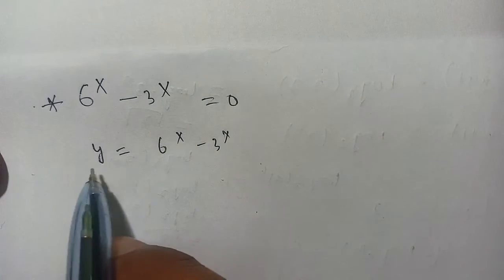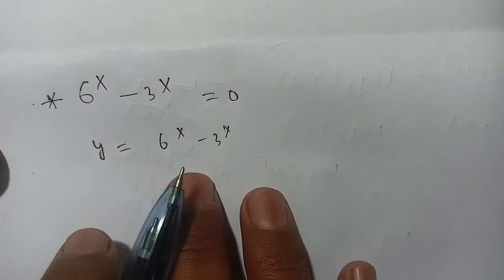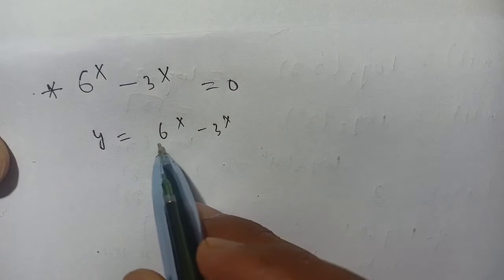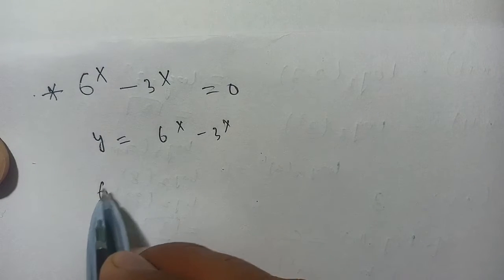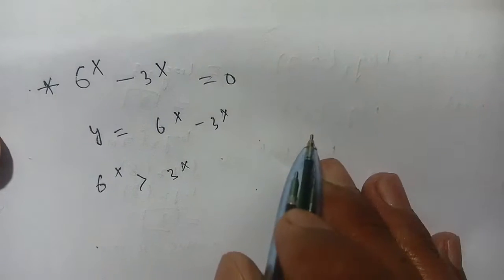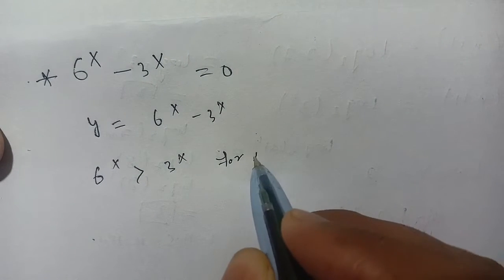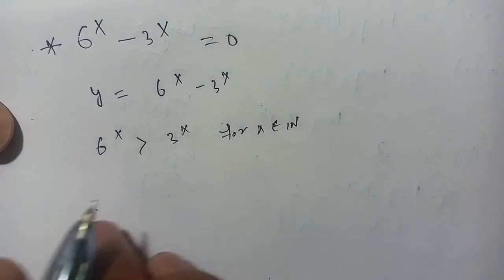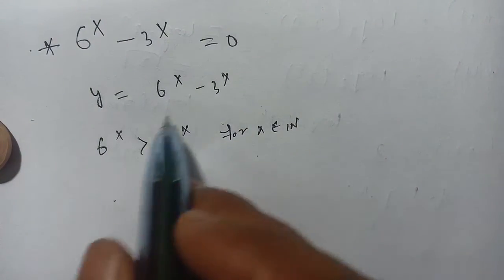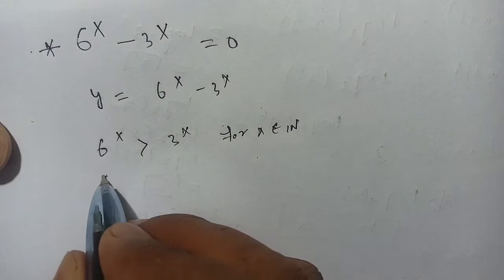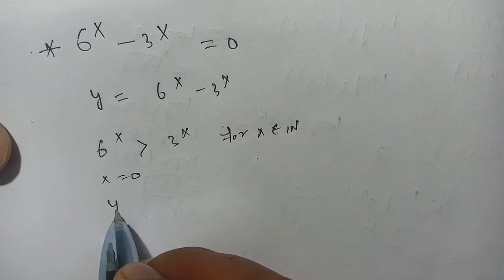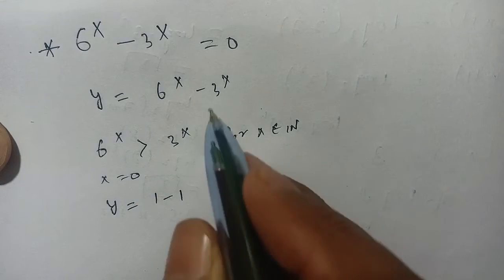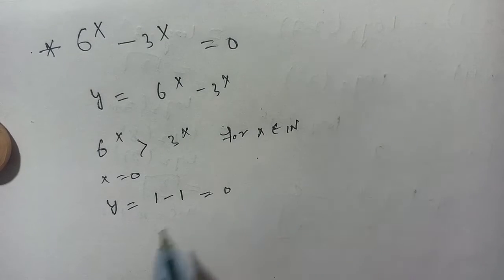This is our solution. Here y is equal to 6^x minus 3^x. We know that these exponential functions are always increasing. Here 6^x is always greater than 3^x for x belonging to natural numbers. When we substitute x equal to 0, then y is equal to 1 minus 1, since 6^0 is 1 and 3^0 is 1, so it becomes 0.